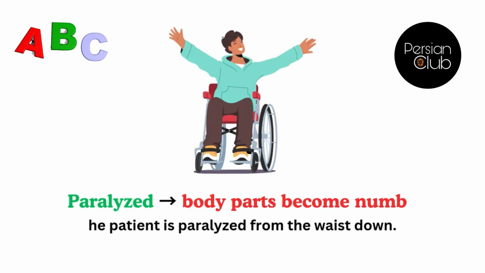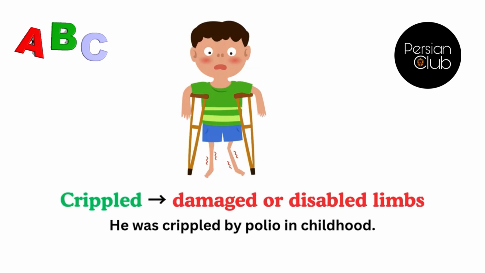Paralyzed, meaning body parts become numb. For example, the patient is paralyzed from the waist down. Crippled, meaning damaged or disabled limbs. For example, he was crippled by polio in childhood.